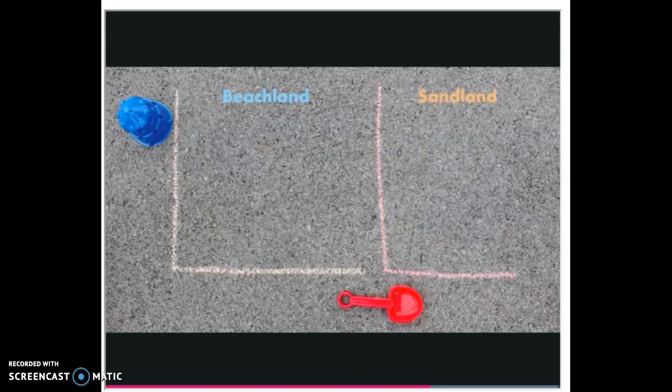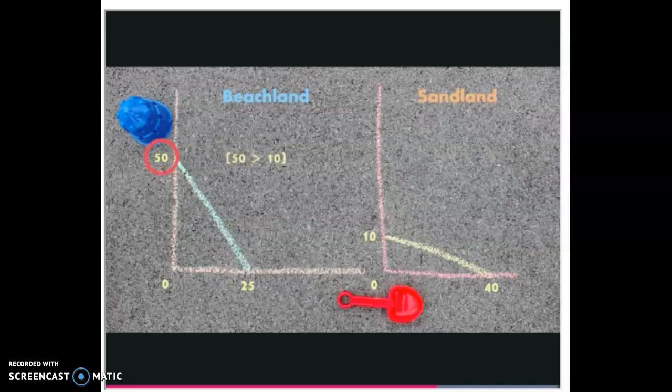Let's explore 2 other scenarios. If the production possibilities curves look like this, Beachland has the absolute advantage in making buckets and Sandland has the absolute advantage in making shovels. Who has the comparative advantage in making buckets?